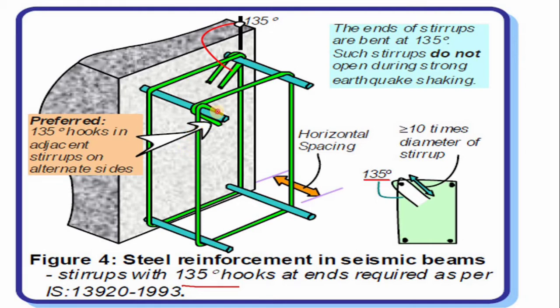You can see the closeness of the stirrups. They will not open, there is no chance of opening with the 135-degree hook in any major earthquake. So it gives extra strengthening to the stirrup. And you can see the horizontal spacing also. It should be equal throughout the beam. Nearer to the beam column joint, the horizontal spacing should be narrow, so that it gets the extra strengthening. The code also suggests the same in the clause.